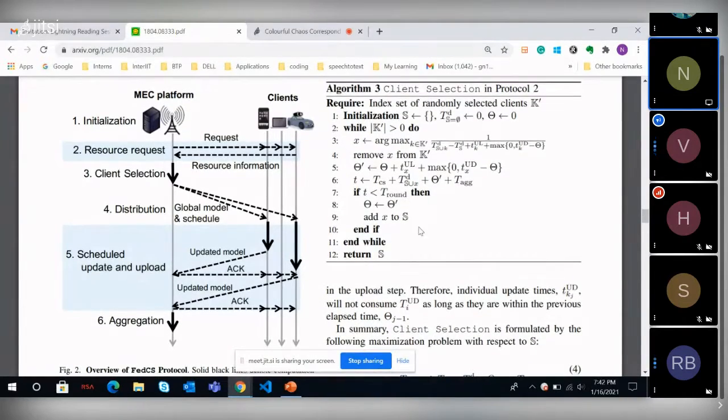You could pick up all the points if you have a small number of workers. Yeah, got it. So here, one cycle you mean is one round, right? Yeah, I think one round is the entire cycle.